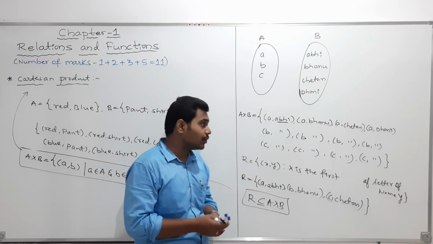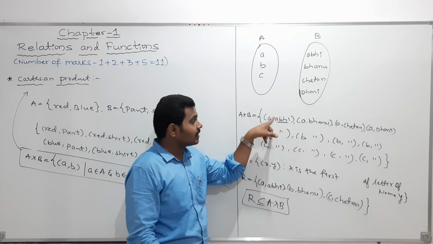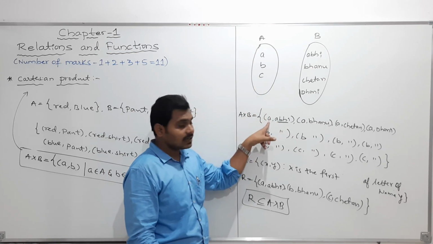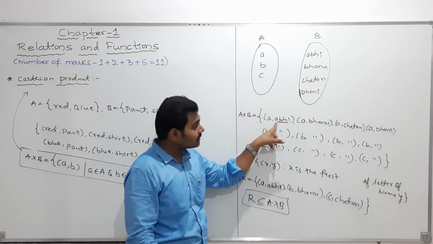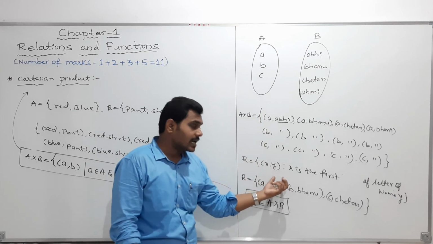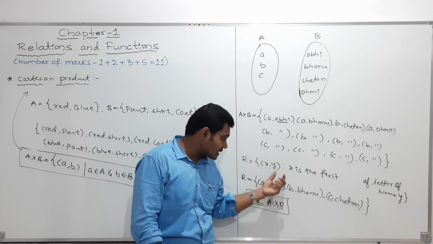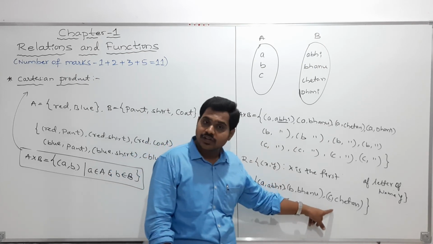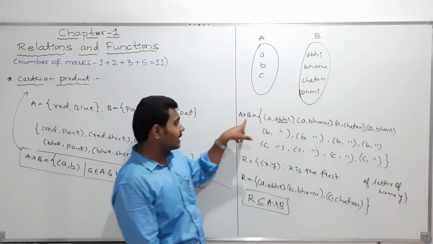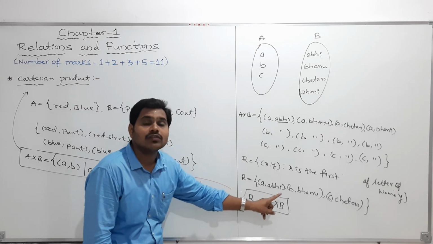Which type of relation did I give you? In the names, the first letter should be the same as the letter in set A. Such ordered pairs I gave you. If you take such ordered pairs, these are the three ordered pairs we got. All three ordered pairs are contained in A cross B. Therefore I can call R a subset of A cross B.